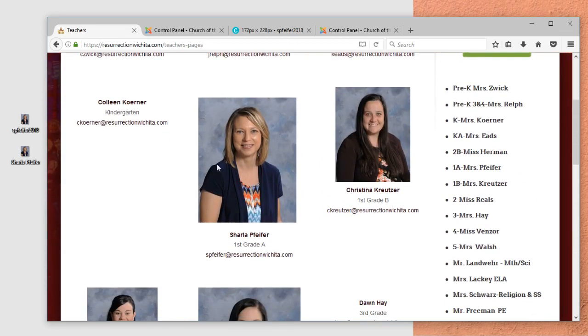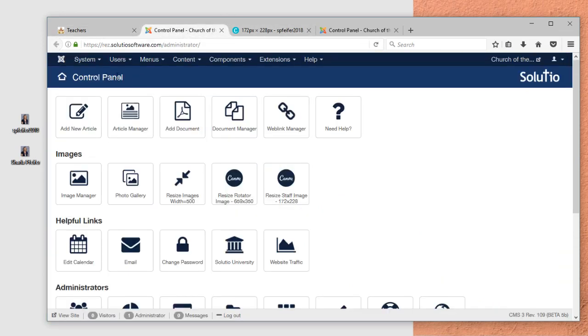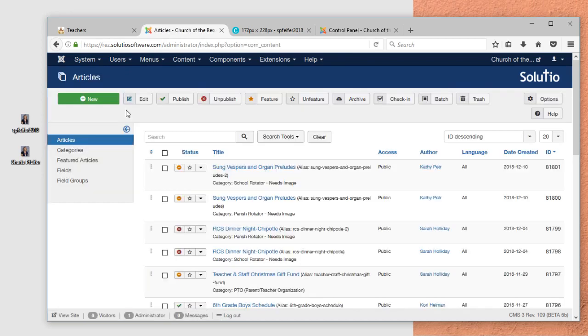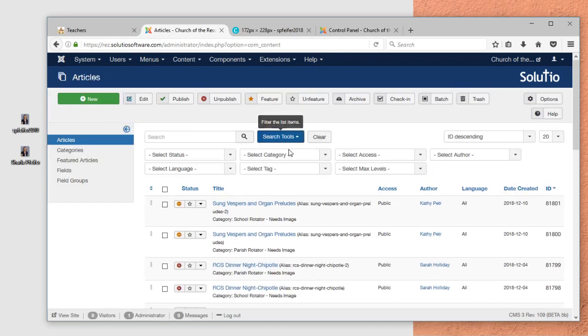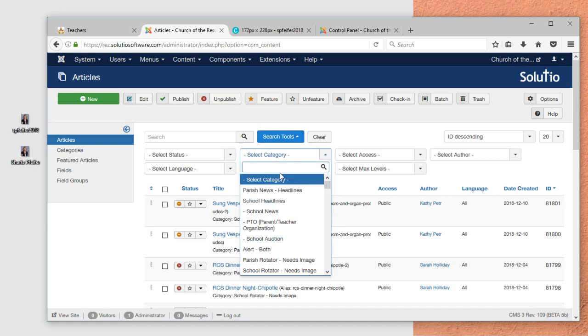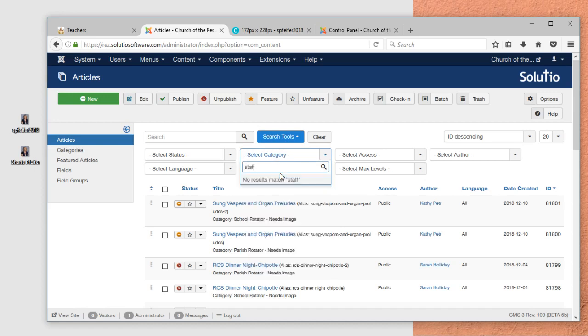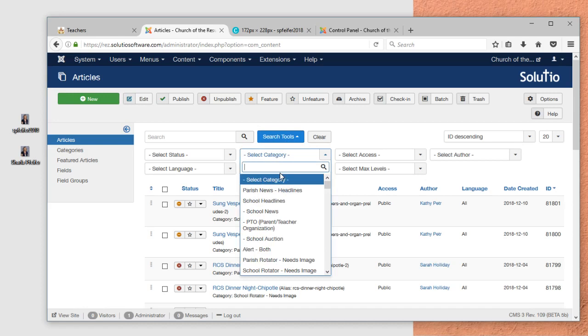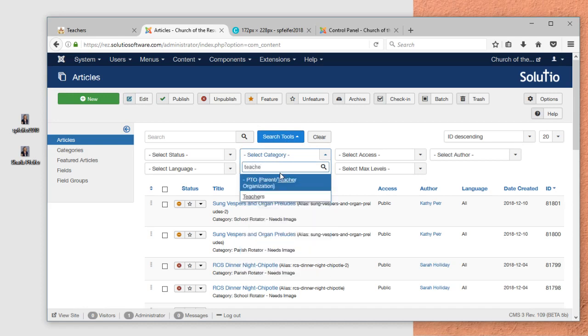The profile we're looking at is this one right here. So I'm going to look for this article. At the control panel, I will go to Article Manager. You can search for its category. It's usually either staff or teachers.